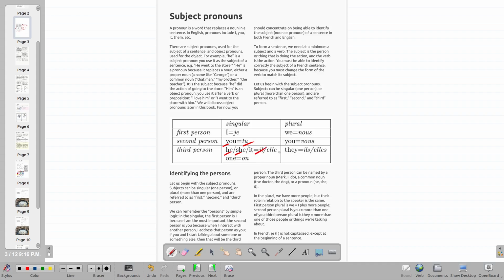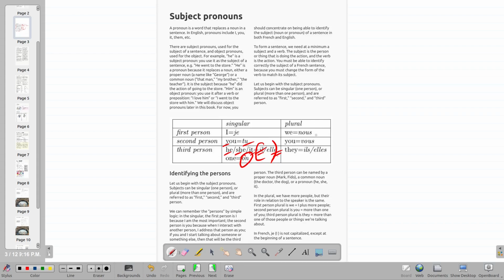The equivalent of she is elle. The equivalent of it is also il. The equivalent of it feminine is also elle. So you choose between il, elle for it depending on the gender of the object. And then we have on, which is also one or people or we.